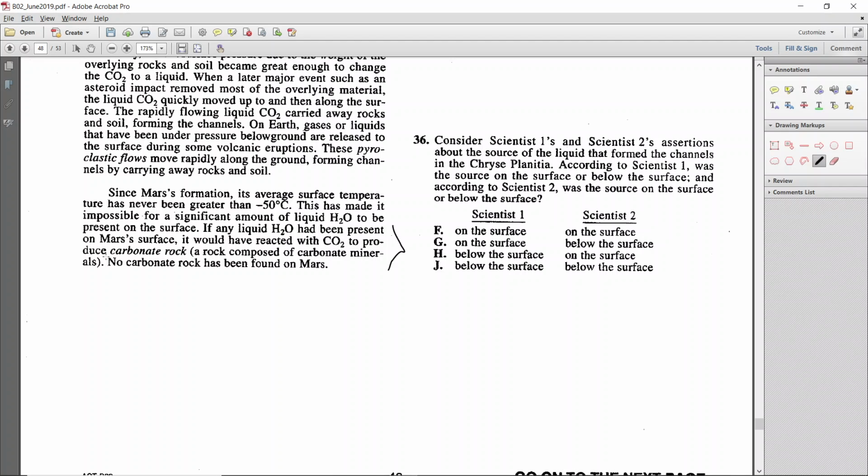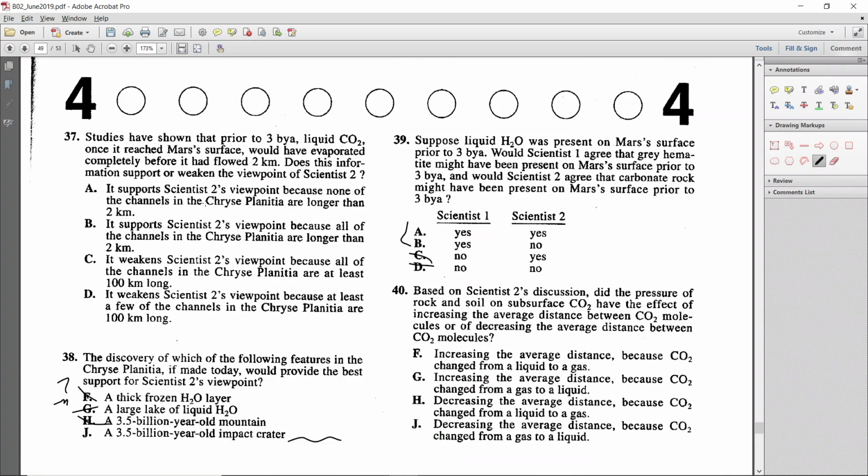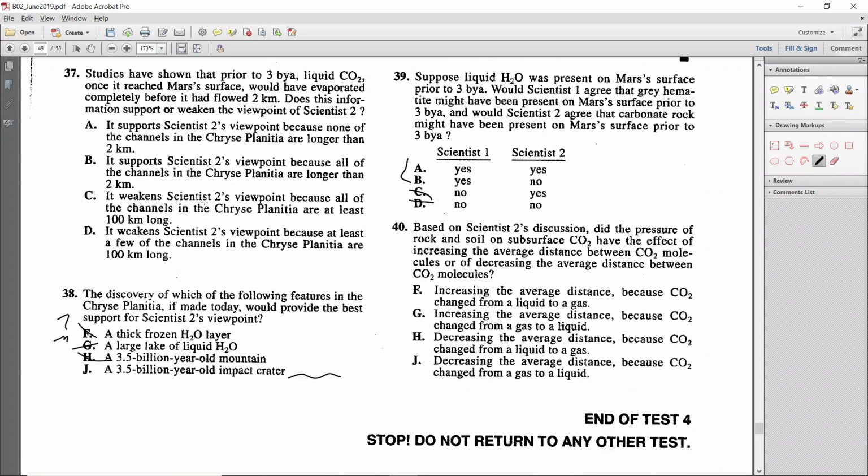I was just looking for carbonate rock. So it says if liquid H2O had been present, there would have been carbonate rock. So 2 has to be a yes, and that is answer A. I mean, you can either eliminate, those 2 are out for 2, these 2 are out for 1. So the only one that doesn't have one or the other one eliminated is A, or you realize both are yes. So the answer is A, yes and yes.